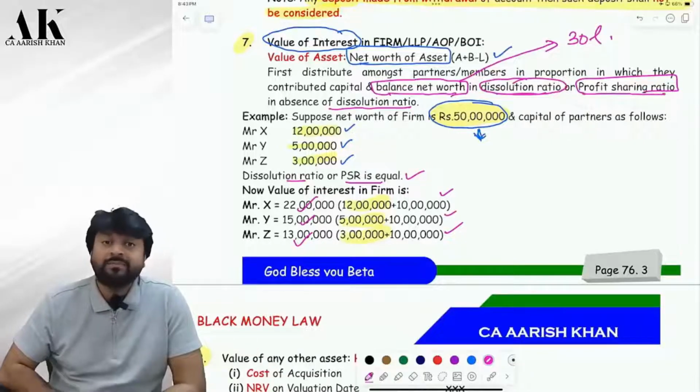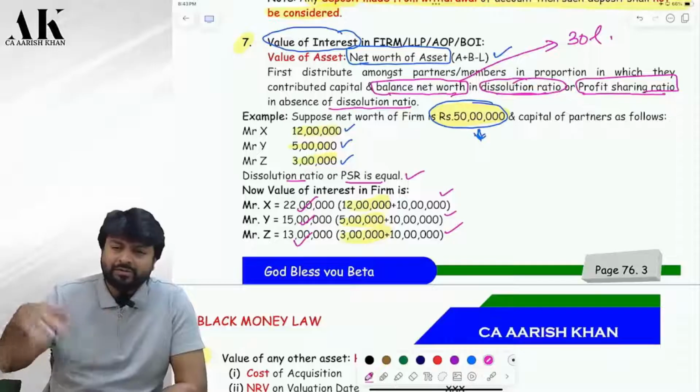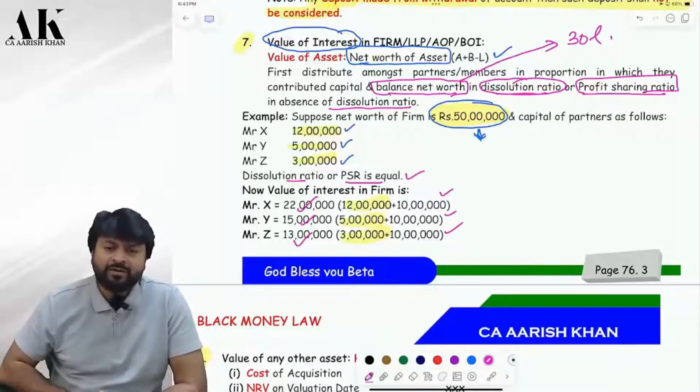What is the first step? Net worth of the firm. Second step? Allocate the capital balance to all 3 of them. Then the balance amount will be allocated in the dissolution ratio, or if dissolution ratio is not there, in PSR. Are you clear?